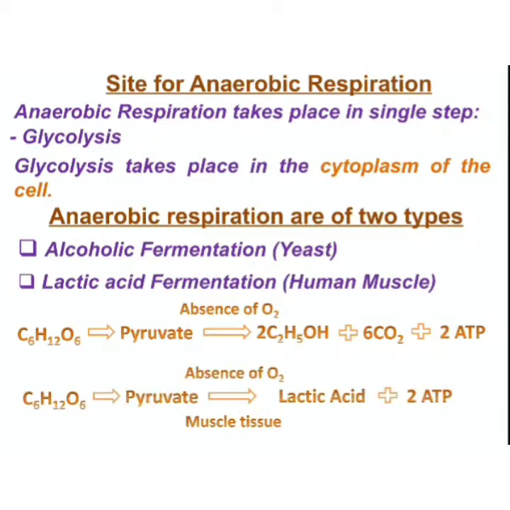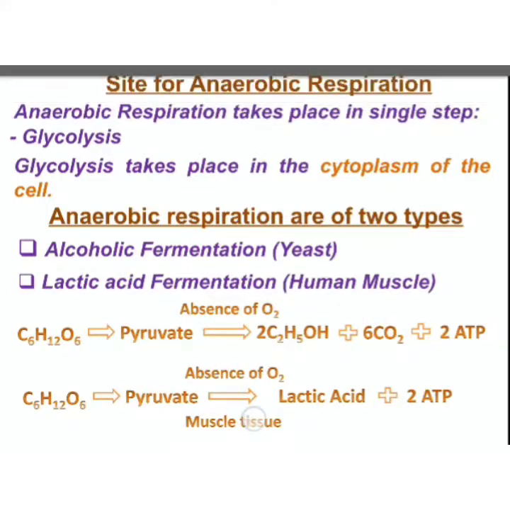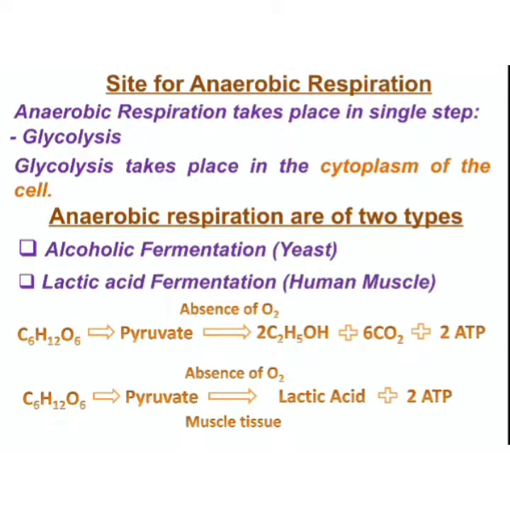And after that, lactic acid fermentation, which I told you takes place inside our muscles, the human muscle. Here pyruvic acid, that is pyruvate, again in the absence of oxygen, in the muscle tissue will form lactic acid, and 2 ATP molecules are going to form.